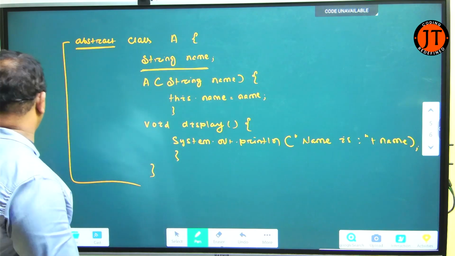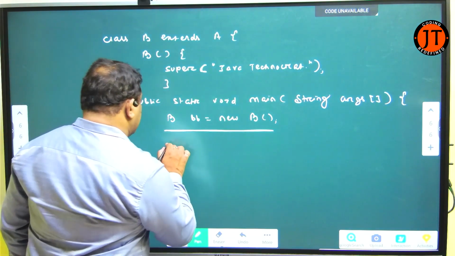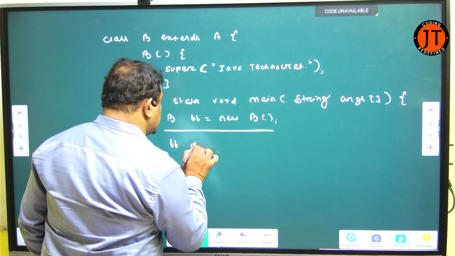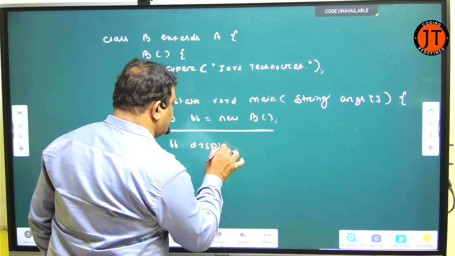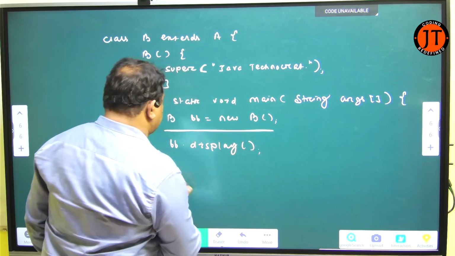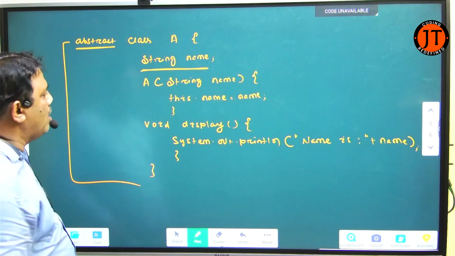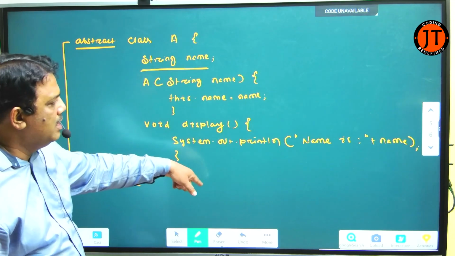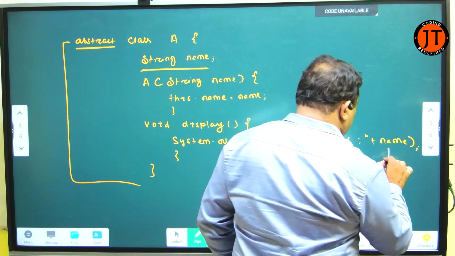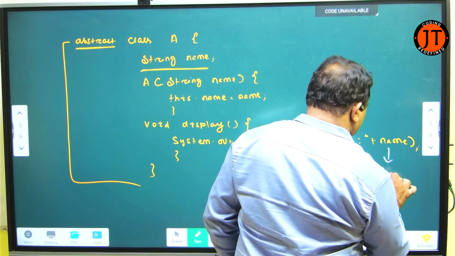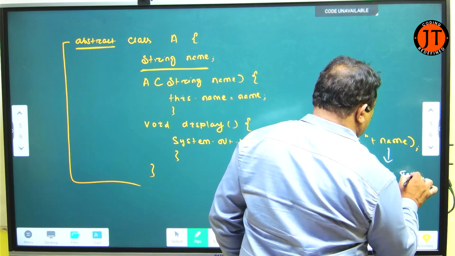Now I just call here bb.display. Here you see, when I call the display method through the child class object, I am able to call the base class method. Name is name. What did it print here? Name is Java technocrat.